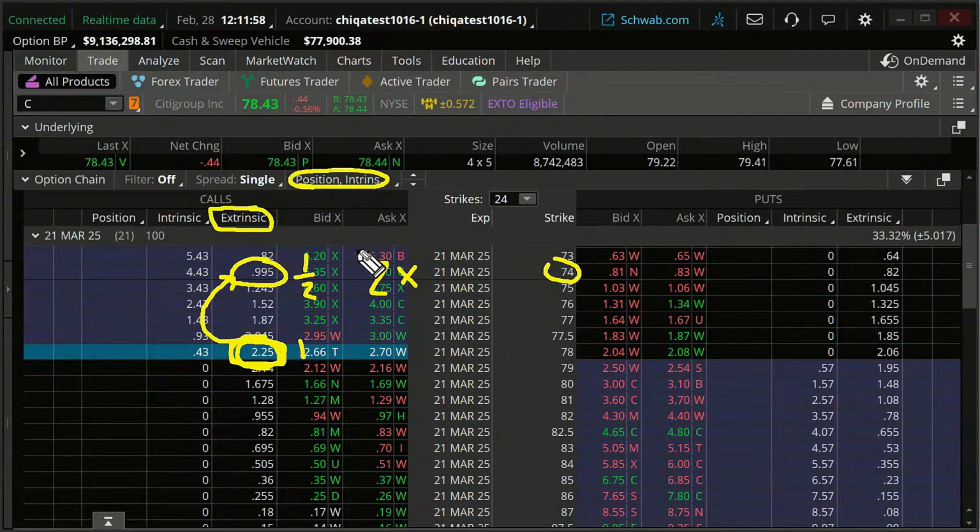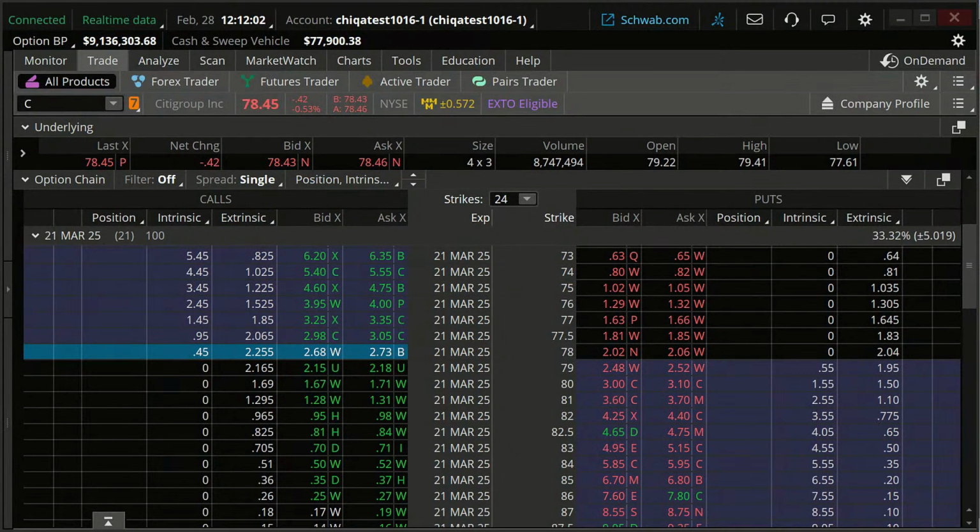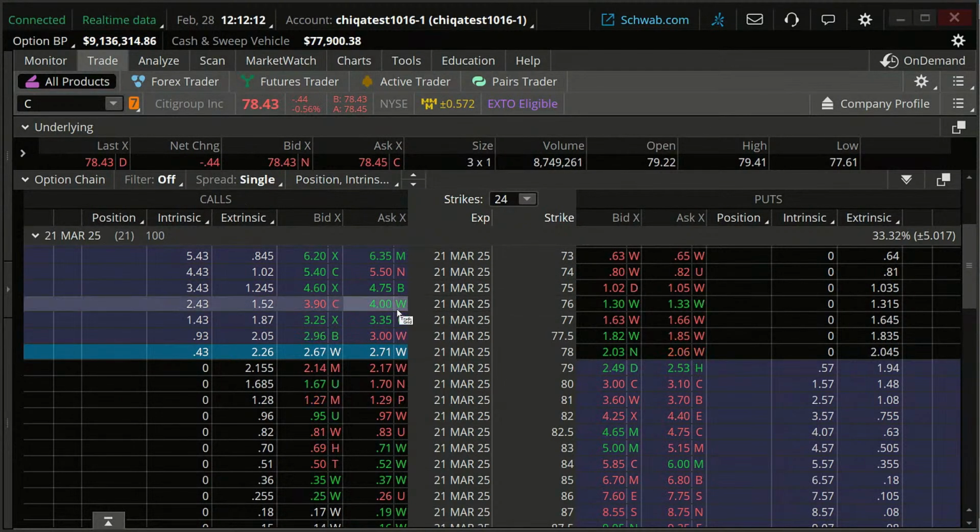Now, I don't want you to get too caught up with the specifics of exactly doing this zero extrinsic value thing, but I just want you to realize this is probably a good place to start in terms of back ratio spreads. And you can tweak the prices up or down. You can tweak those strike prices. You can tweak the expiration dates if you want here.